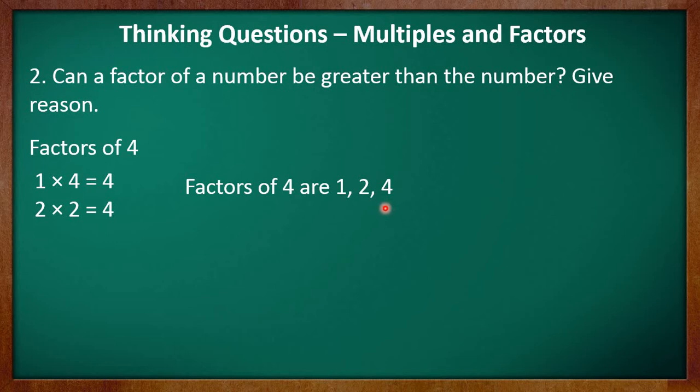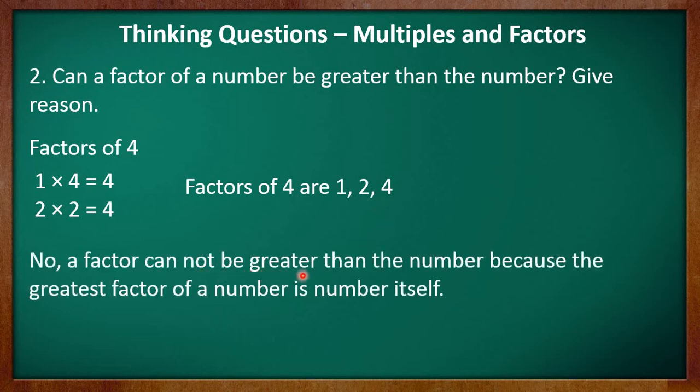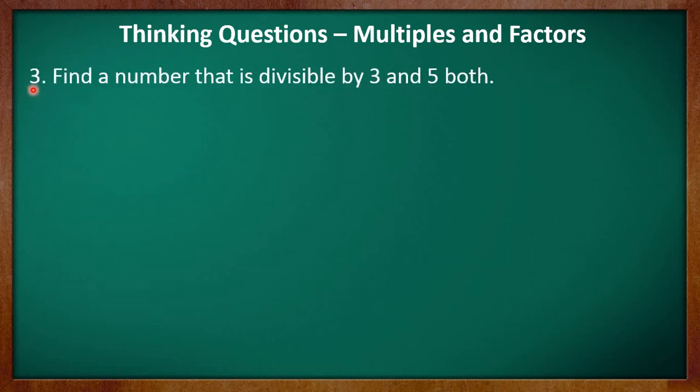But we do not have any other factor which is beyond 4. That means there is no other number which is a factor of 4 and it is greater than 4. Right? So, the greatest factor of any number is the number itself. So, we may say that no, a factor cannot be greater than the number because the greatest factor of a number is the number itself. Let's discuss question number 3 now.